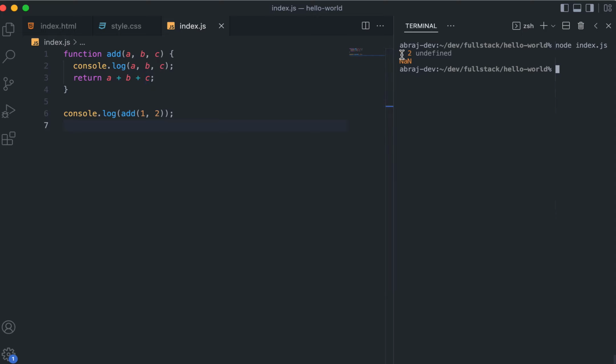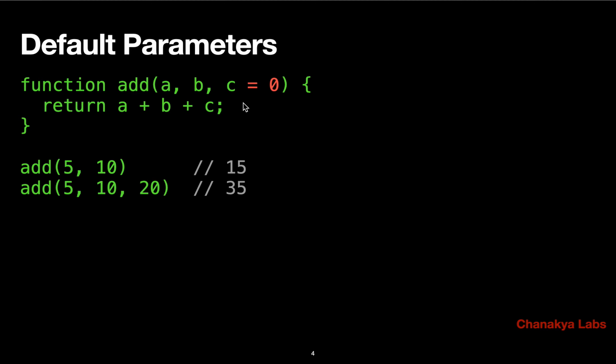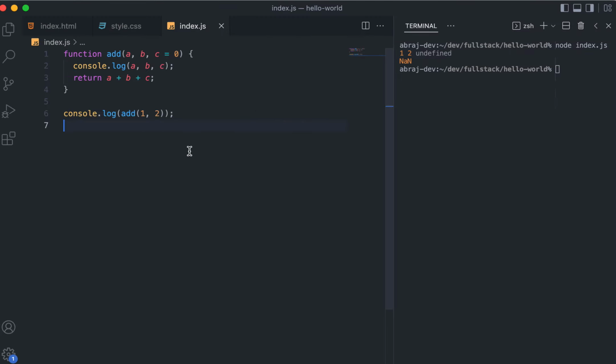And since it became undefined, 1 plus 2 is 3, and 3 plus undefined, any number plus undefined, gives me NaN, and that's why this is happening. I don't want that. What I want is that if I pass 2 numbers, it should add 2 numbers. If I pass 3 numbers, it should add 3 numbers, and it should always give me the correct answer. Okay, so if I do something like this, which is the syntax proposed in ES6 for default parameters, then the new syntax says that if it is not passed, then it will be 0, not undefined.